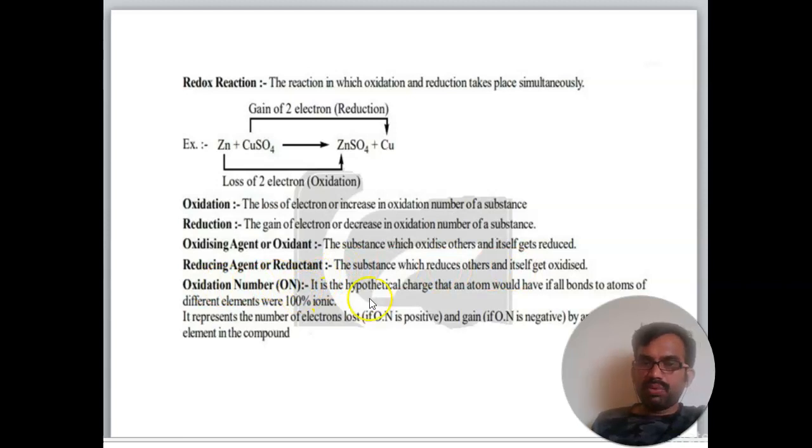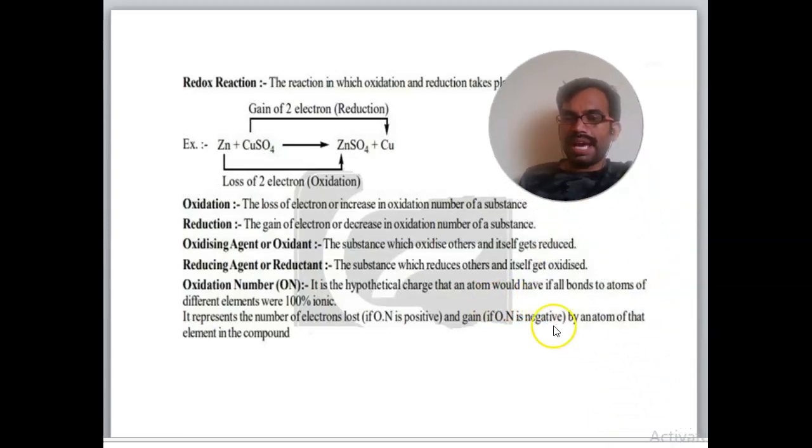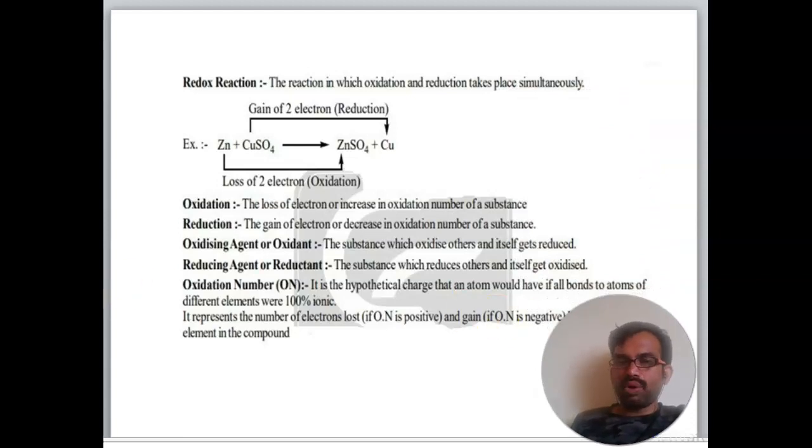Oxidation number is the hypothetical charge that an atom would have if all the bonds to atoms of different elements were 100% ionic. It represents the number of electrons lost if the oxidation number is positive, and gained if negative, for the atom of that element in the compound. So this is the actual principle of oxidation number, and what is a redox reaction, what is oxidation, what is reduction, what is an oxidizing agent, what is a reducing agent. You can see it discussed in this slide.